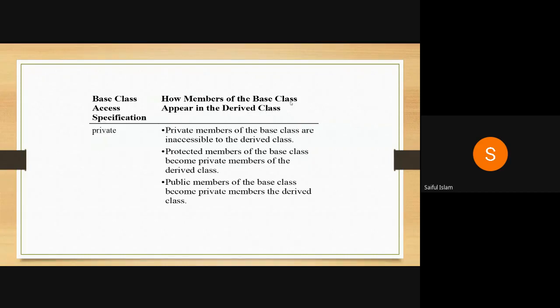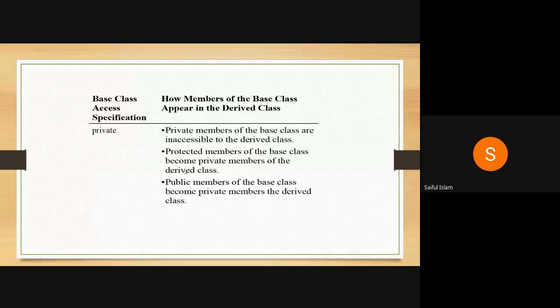So here we are talking about the class. Private members of the base class are inaccessible to the derived class. So the derived class is not able to access private members of a base class. Protected members of the base class become private members of the derived class. So if a member is protected in a base class, it will become a private member of the derived class. Next, public members of the base class also become private members of the derived class.